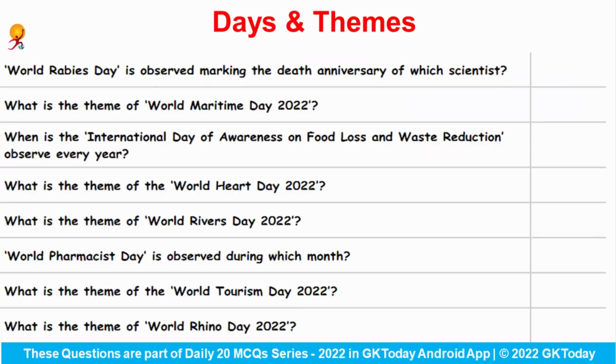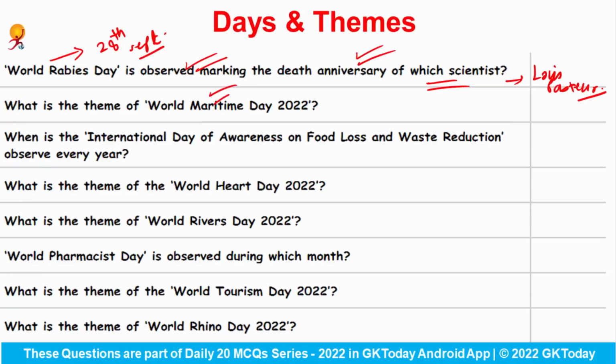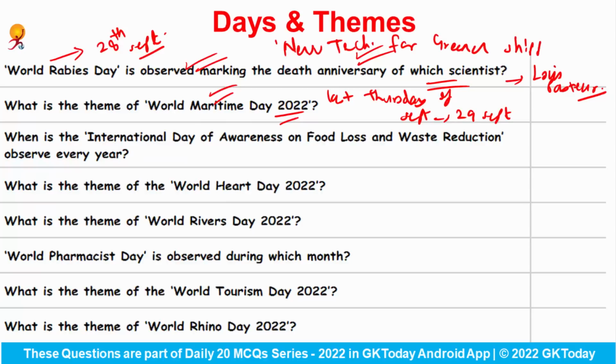Okay, let's start with days and themes. World Rabies Day is observed marking the death anniversary of which particular scientist? So we observe this day on 28th of September, and this is a kind of tribute to Louis Pasteur, whose death anniversary is observed on this day. What is the theme of World Maritime Day 2022? So actually this day is observed on the last Thursday of September, and this year it falls on 29th of September. What was the theme? I'm writing it here: New Technologies for Greener Shipping.